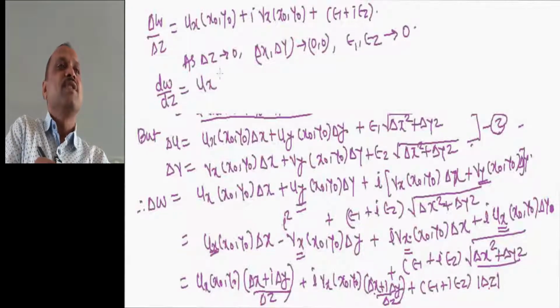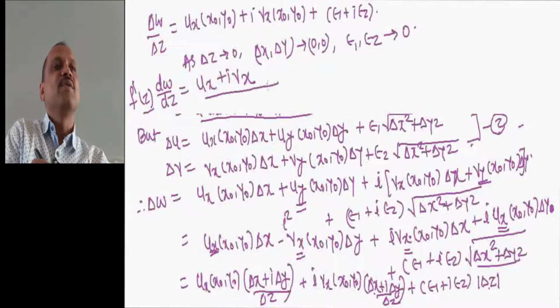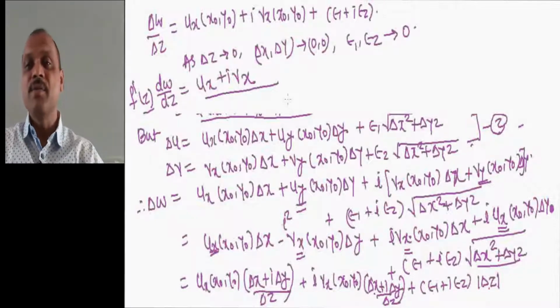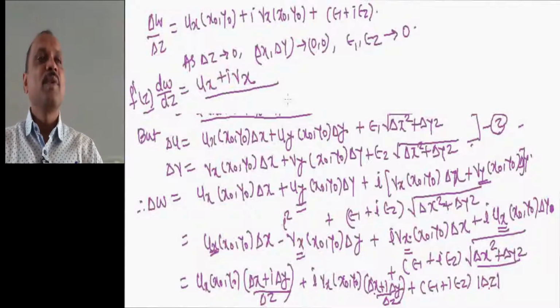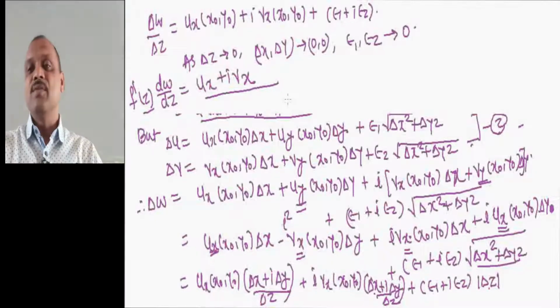Okay. So this is equal to ux plus I into Vx, but what is dw divided by dz? This is f dash of z. So we get that f dash of z equals ux plus I into Vx. So this is the proof of this theorem, where we have proved that whenever the CR equations are satisfied, the derivative of this function is equal to ux plus I into Vx.